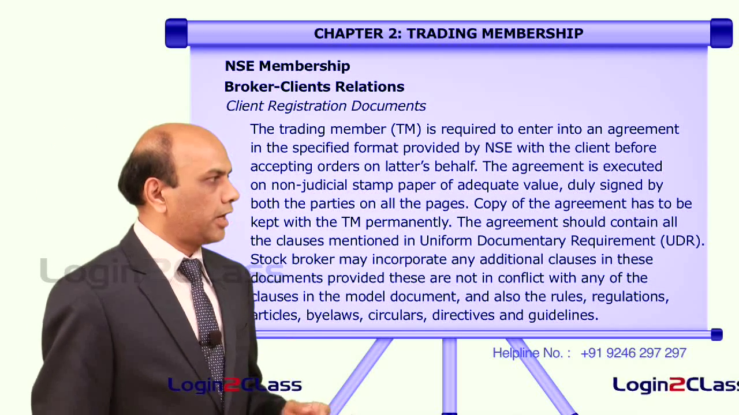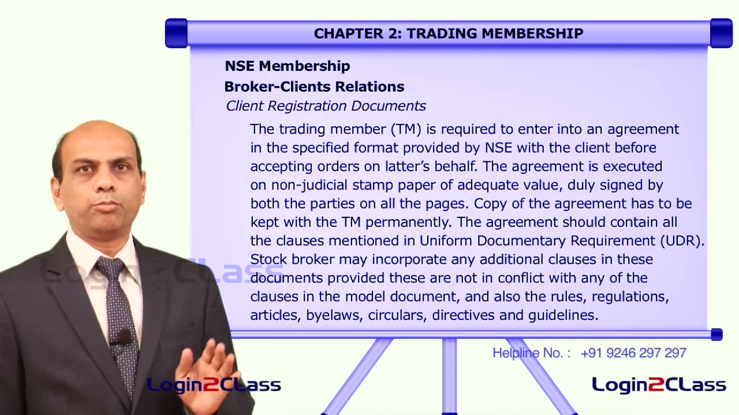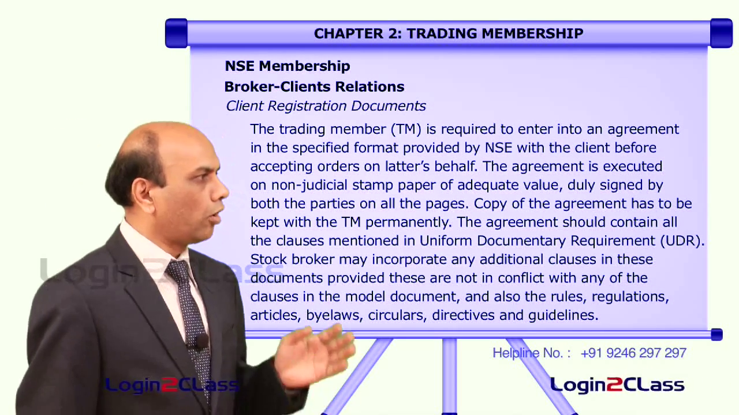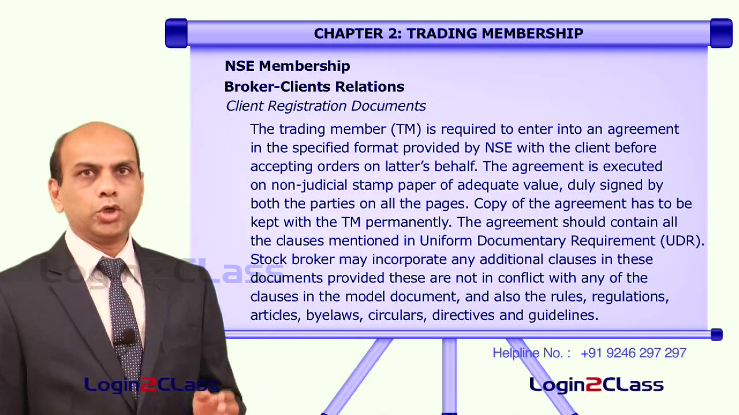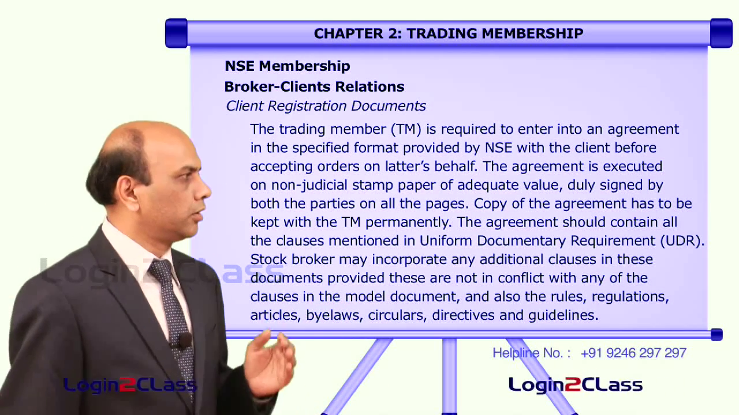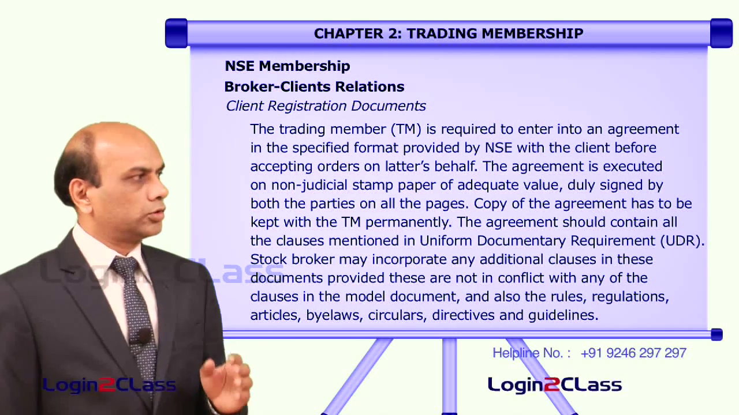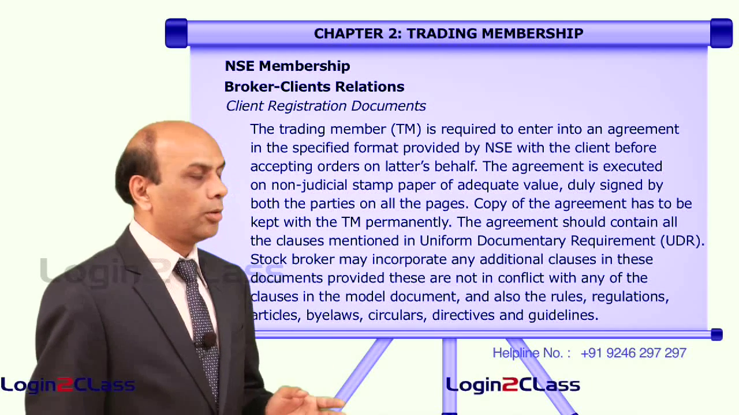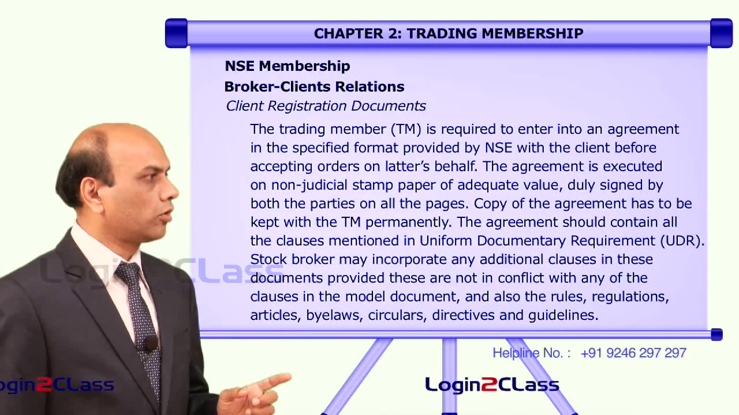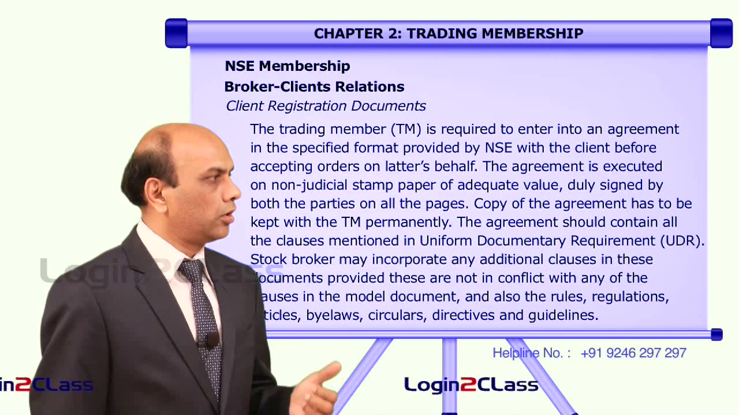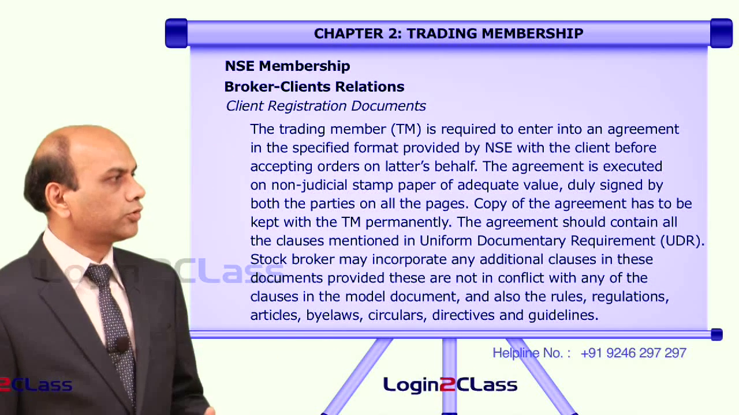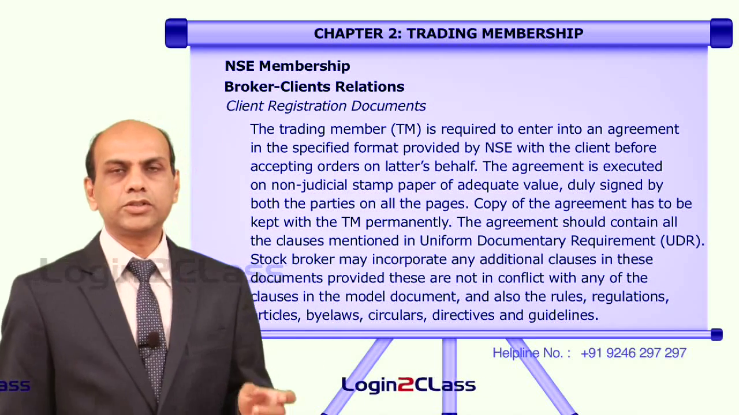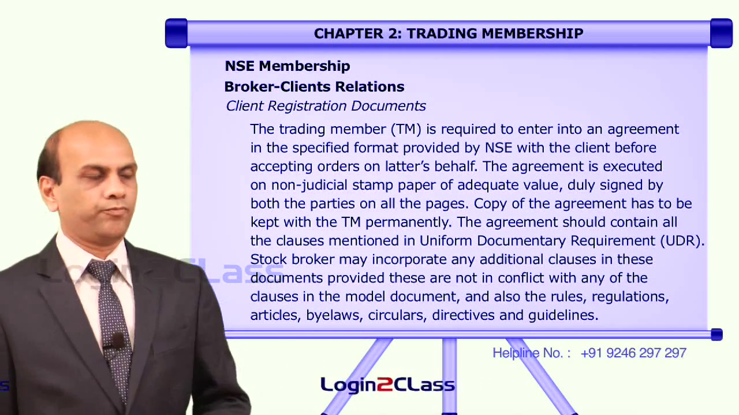A copy of this agreement has to be kept with the trading member permanently, that is the stockbroker. The agreement should contain all clauses mentioned in the uniform documentary requirement. The stockbroker may incorporate any other additional clauses in these documents provided these are not in conflict with the clauses in the model document, and also the rules, regulations, articles, bylaws, circulars, directives and guidelines issued by NSE or SEBI.